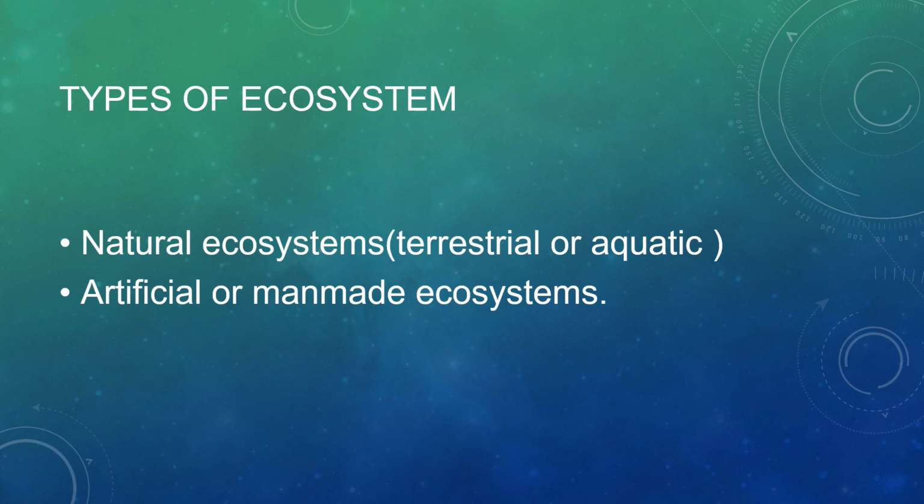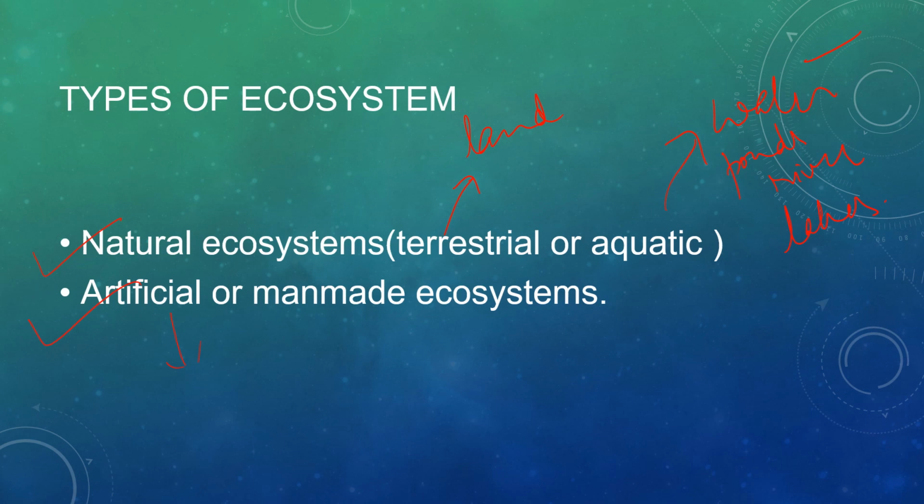Now let us move on to types of ecosystem. There are two types of ecosystem, natural and artificial. In natural ecosystems, we have the terrestrial ecosystem, that is land-based, and aquatic, that is water-based. Is it clear? Deserts, grasslands and forests are terrestrial ecosystems, whereas ponds, rivers and lakes are aquatic ecosystems. So what are artificial ecosystems? Here we can say that ponds, rivers and lakes are all aquatic ecosystems.